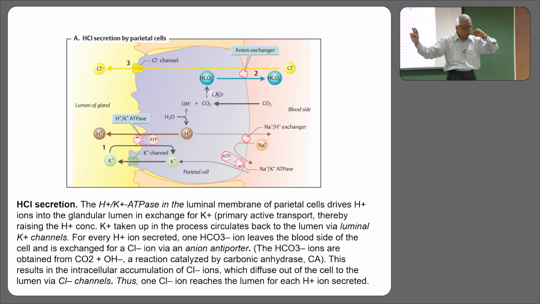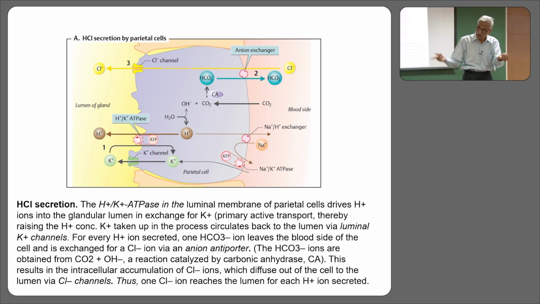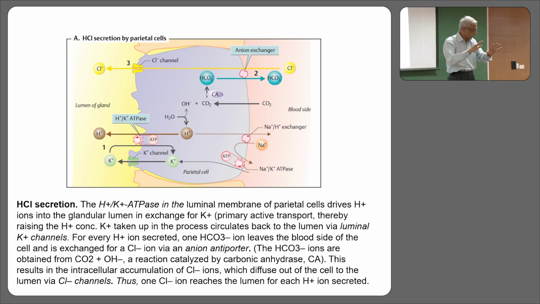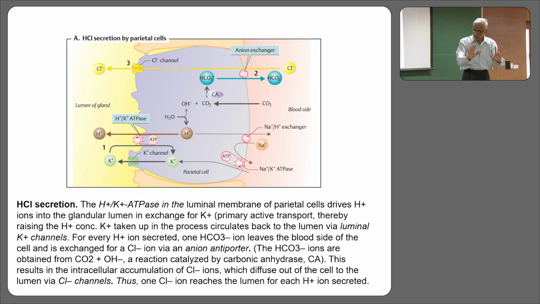As a result of the secretion of the H ions, it is so acidic that the pH is almost 0.8. Just imagine, it is very concentrated hydrochloric acid, but it doesn't remain 0.8 because it mixes with the food that we have taken, and the food slightly buffers it, and then the pH goes to about 2.5. So the actual digestion is happening at about 2 to 2.5. Okay, so far.